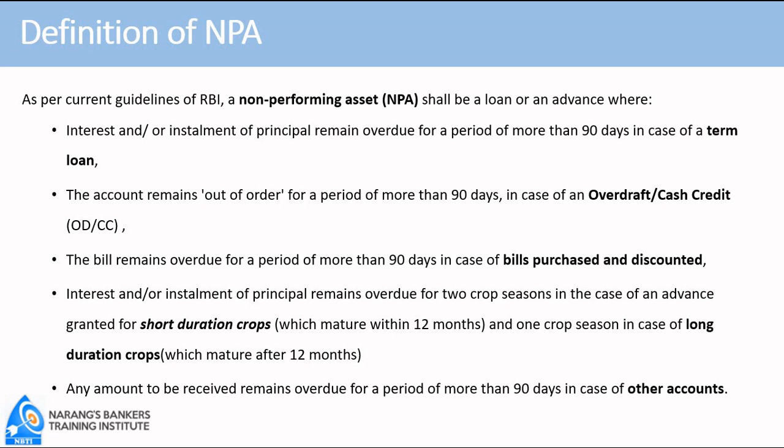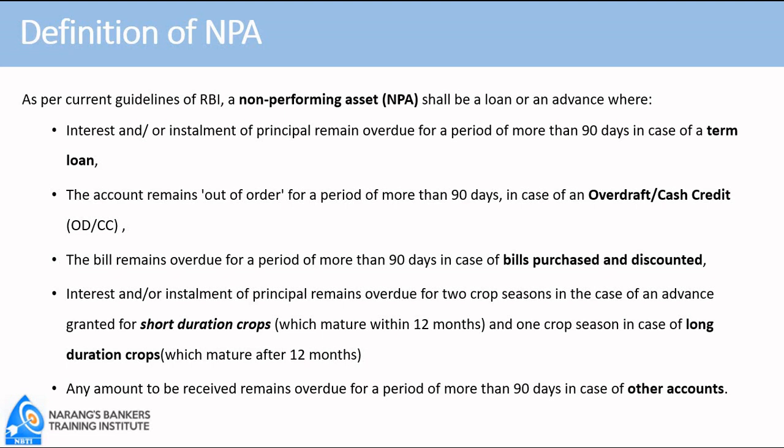In case of agricultural loan, whether finance is given for working capital or for acquiring capital assets like tractor or pump set, the recovery has to come from sale proceeds of the crop. For this purpose, crops grown by the farmer are classified into two categories: short duration crops, which mature within 12 months, and long duration crops, which mature after 12 months.